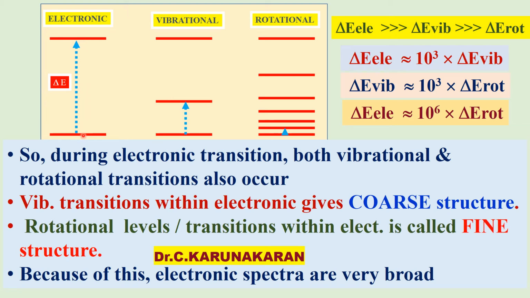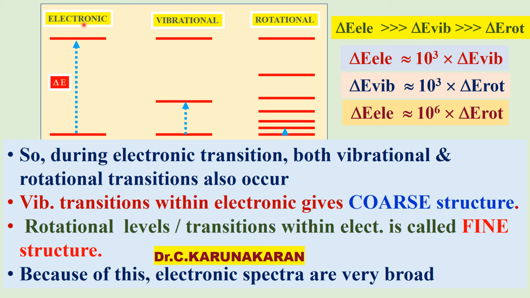For example, here this is the ground state and this is the excited state. The electron can go from the ground state to the excited state, and also from nu equal to 0 to nu equal to 0, 1, 2, 3 in the excited state.